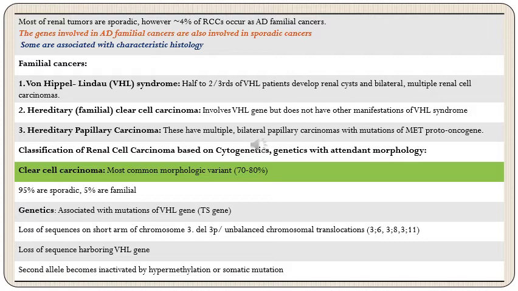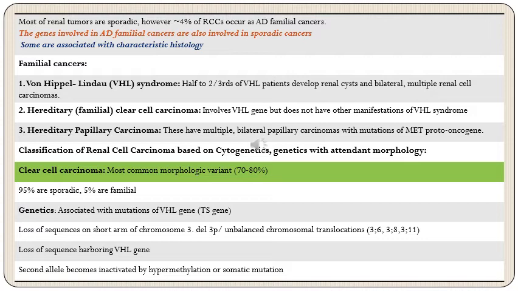And then we have hereditary papillary carcinoma. Again, these patients have multiple bilateral papillary carcinomas with mutations of the MET proto-oncogene. So the common theme amongst these is that if a cancer is familial, then usually it tends to be bilateral and multiple.